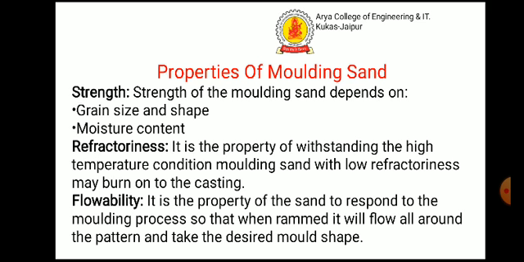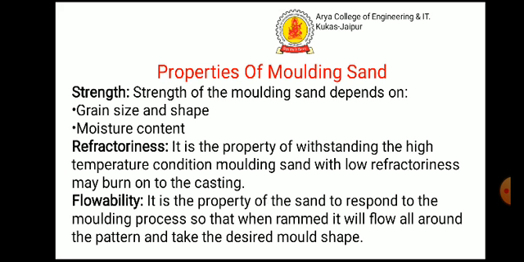Now, properties of molding sand. Strength: strength of the molding sand depends on grain size and shape and moisture content. Refractoriness: it is the property of withstanding high temperature conditions.